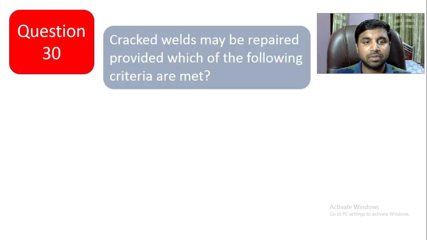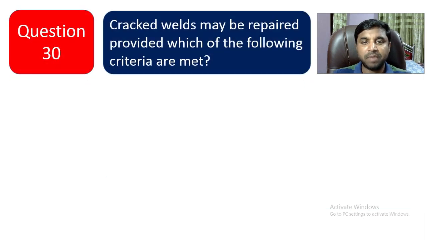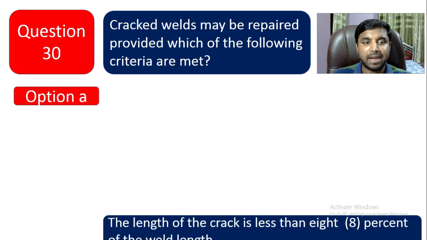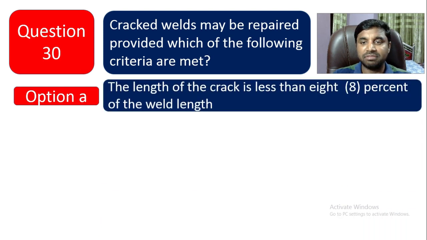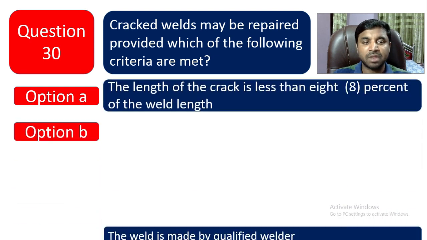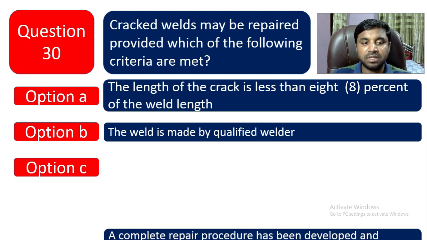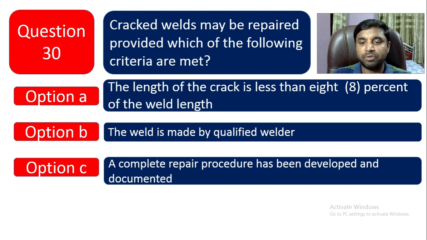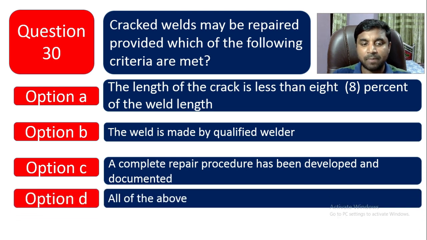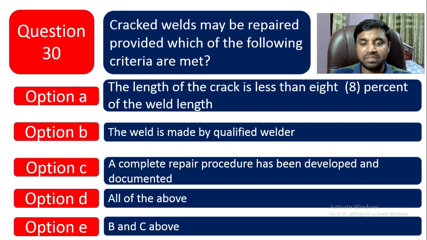Question 30. Cracked welds may be repaired provided which of the following criteria are met. Cracked weld can be accepted, but the following criteria should be met. Option A is the length of the crack is less than 8% of the weld length. Option B is the weld is made by a qualified welder. Option C is a complete repair procedure has been developed and documented. Option D is all of the above, and option E is B and C above.